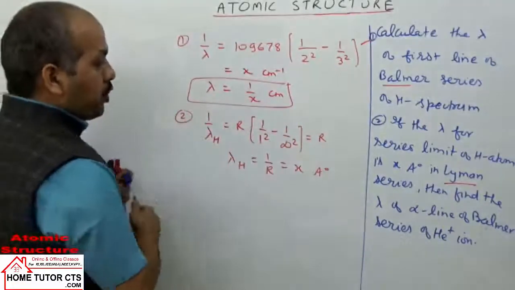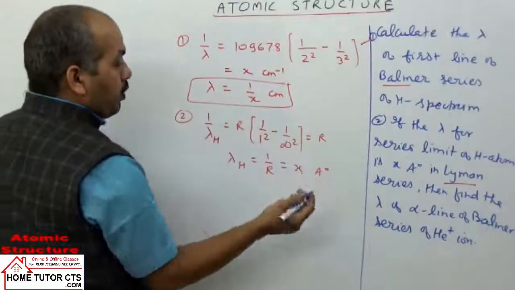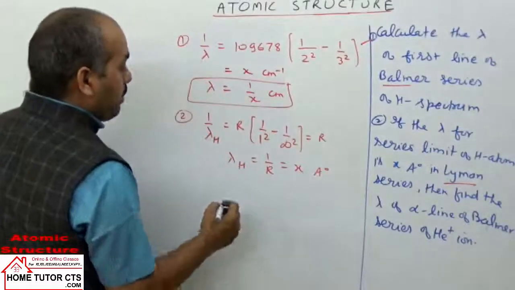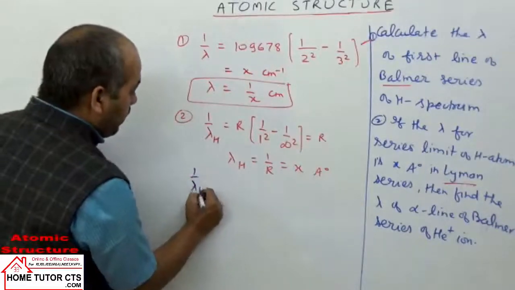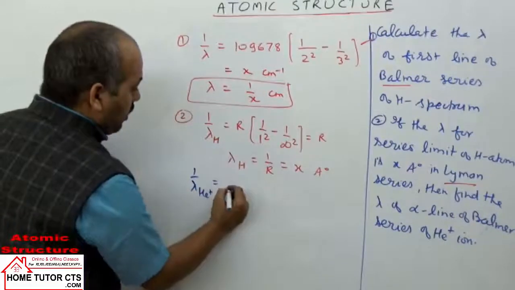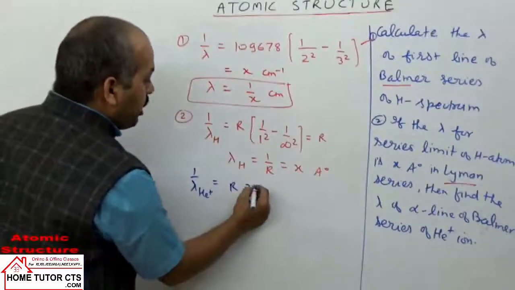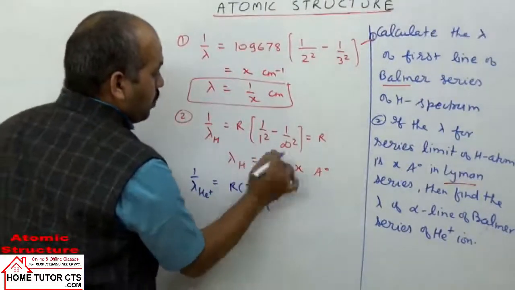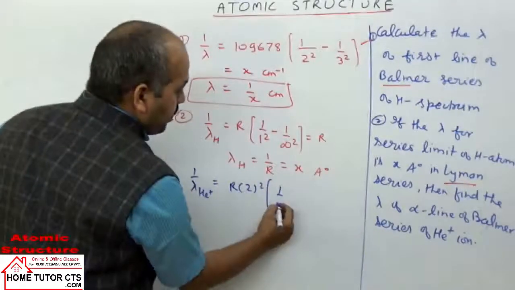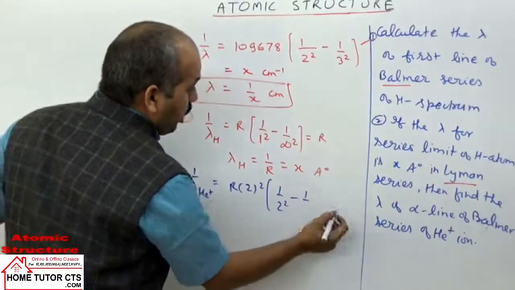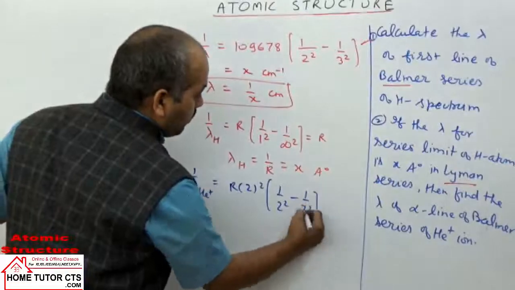Now in the second part, find the wavelength for alpha line of Balmer series of helium plus ion. So 1 by lambda for helium ion is R Z square, Balmer series 2 square, alpha line Ni is 3 square.